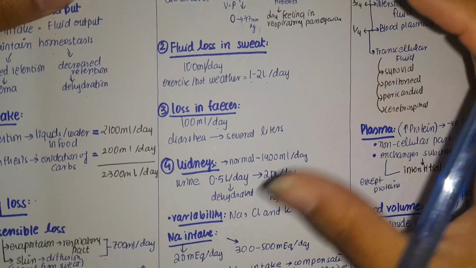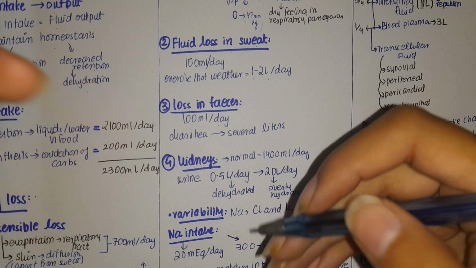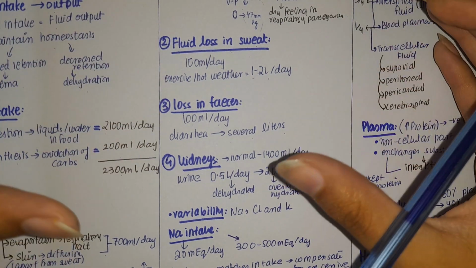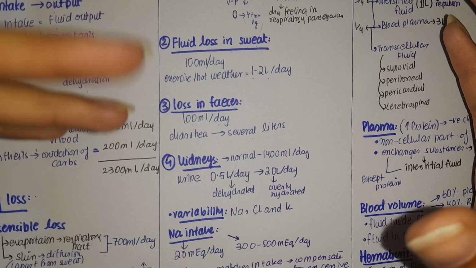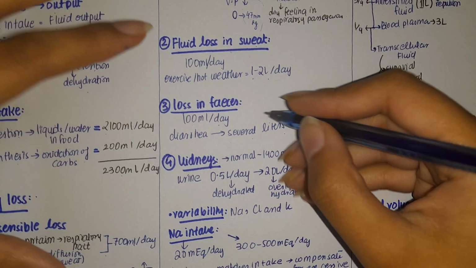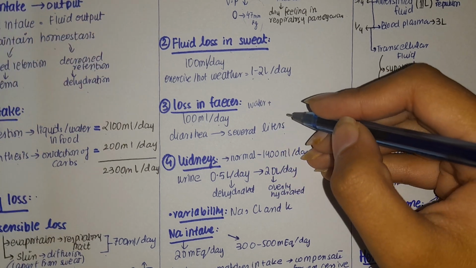Similarly, the loss of water through feces, normal is 100, but when you are having excessive diarrhea, there is severe loss. That is why you are going to give intravenous administration of fluid to a diarrheic patient, and you will ask them to take water with electrolytes to conserve that water in your body.